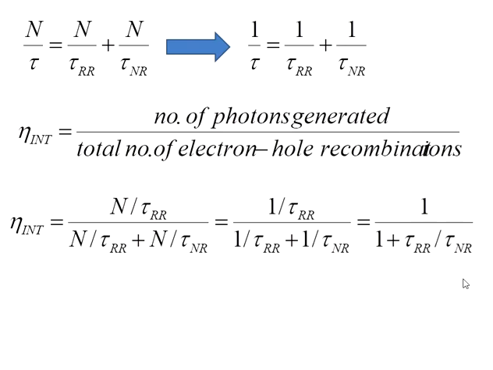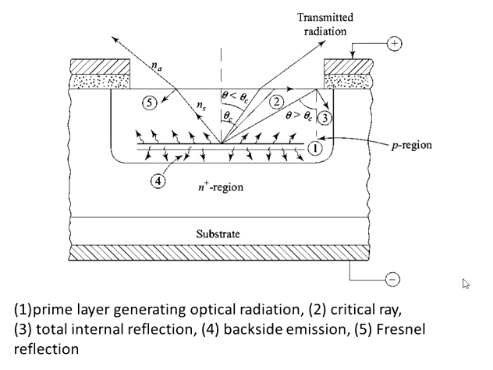Now if we consider this lifetime against radiative and non-radiative recombination is equal, then we can see that this internal efficiency will be equal to 0.5 or 50%. That means if there are total 2000 recombinations, then 1000 photons will be generated. So then we define the external quantum efficiency, which is related with the actual photons guided to the fiber. To understand that, let us consider the semiconductor structure.